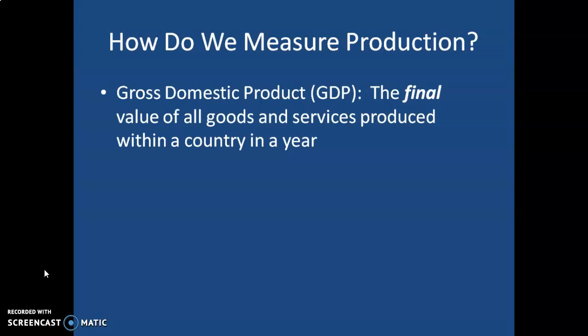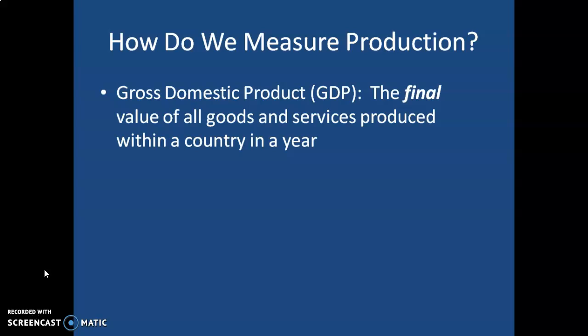How do we measure production? We measure it through something called gross domestic product, or GDP for short. And I have the definition here. GDP is the final value of all goods and services that are produced within a country in a year. Notice that the word final I have in bold and italics. You might want to underline that in your notes.